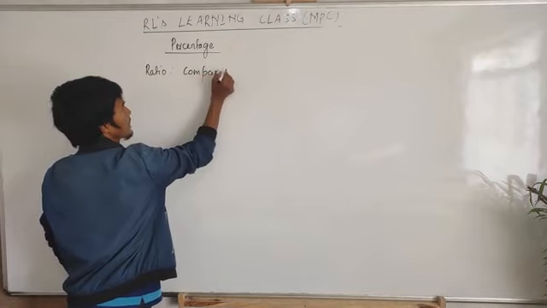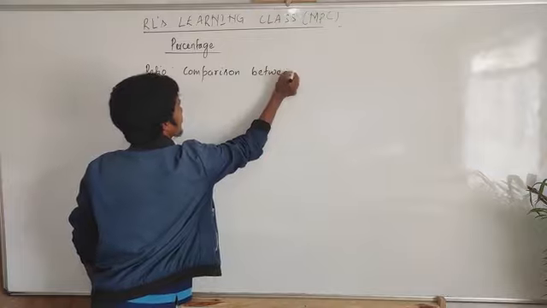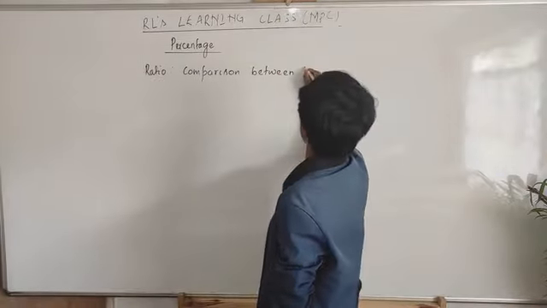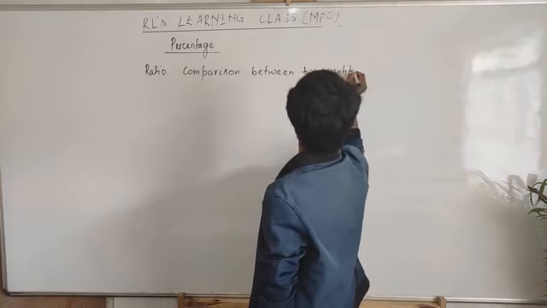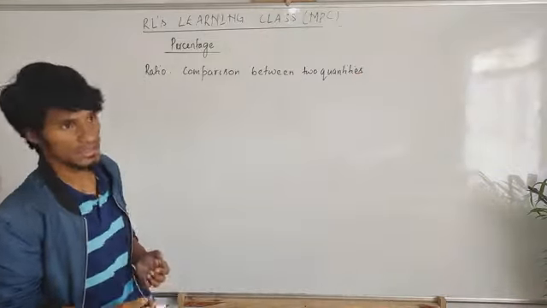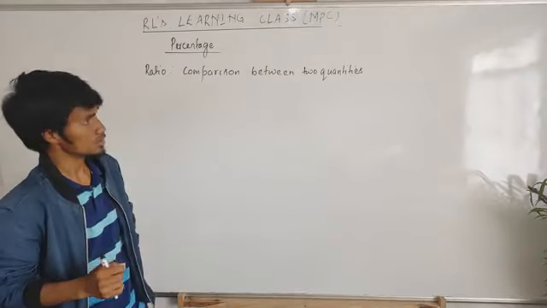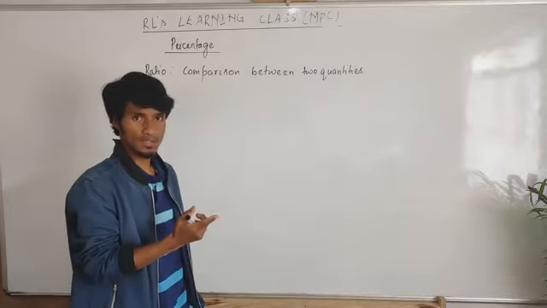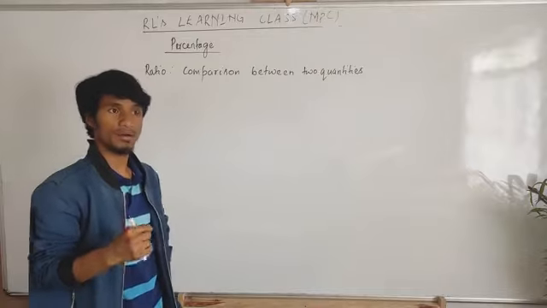Ratio means comparison between two quantities: who has more and who has less, who is fat and who is thin. That's the ratio. And percentage, I can also say, is a ratio. But percentage means a ratio always compared with 100.